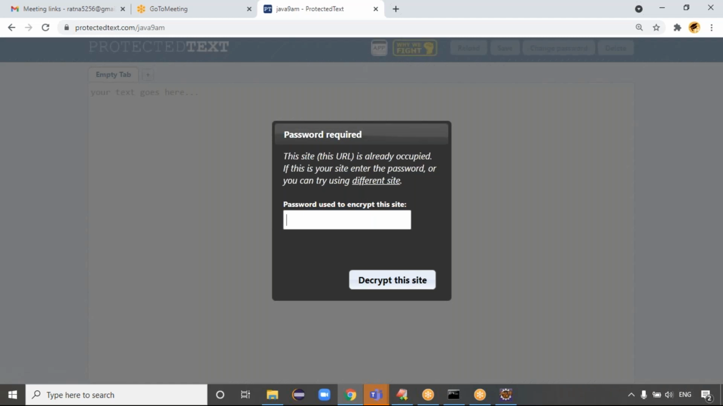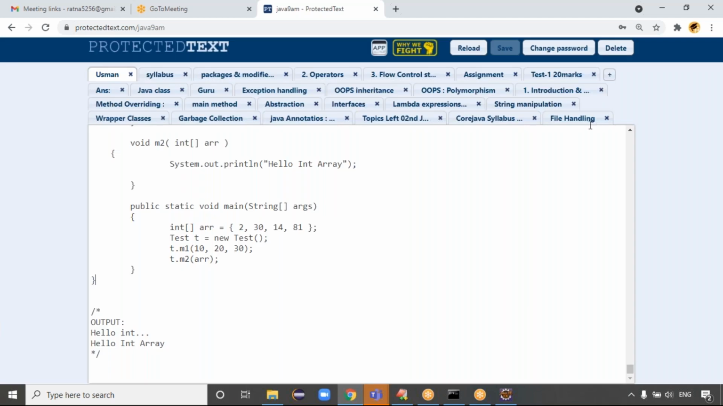Okay, how many types of channels are there? Here there are two types of channels. One is a byte oriented channel. The second one is a character oriented channel. The password is Java. Decrypt the site.